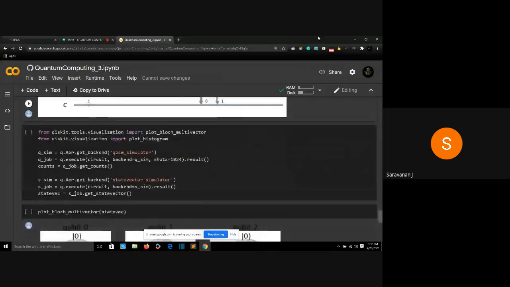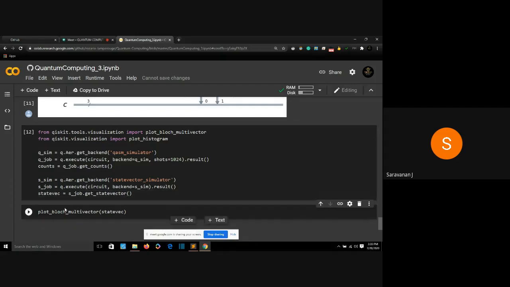Now we're going to plot. We're going to do the same things. I'm going to initialize my two simulators, the QASM simulator and the state vector simulator. We are going to plot our state vector and our QASM results. First, I'll import plot_bloch_multivector and plot_histogram, and I'm initializing both of my visualization simulators. Now I'll run it. Now I'm going to plot my state vector.